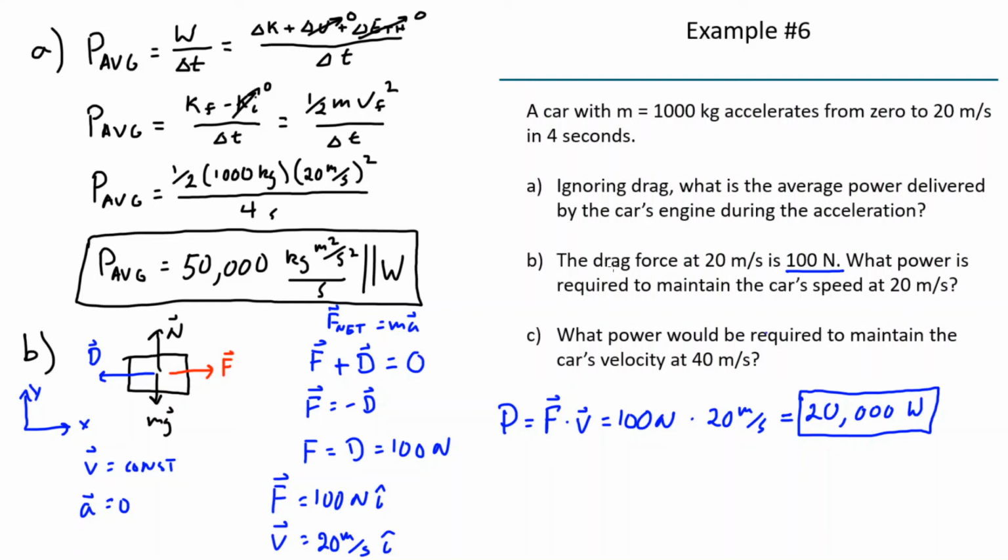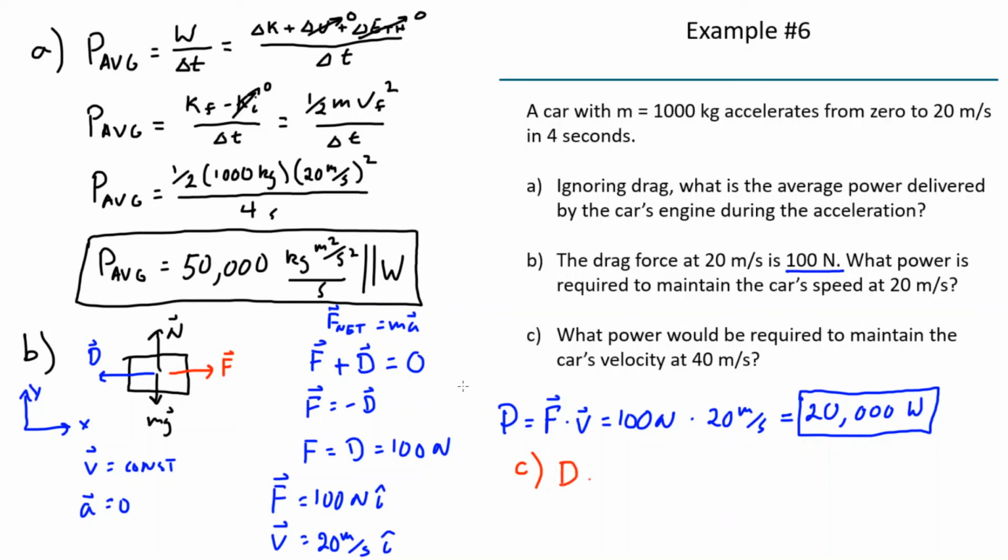Okay, so let's go on to part C. What power would be required to maintain the car's velocity at 40 meters per second? Well, the power would still be the force dotted with the velocity. But now if we drive twice as fast, the force required to keep the car going at the same speed has to increase.